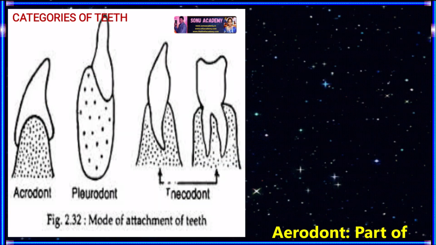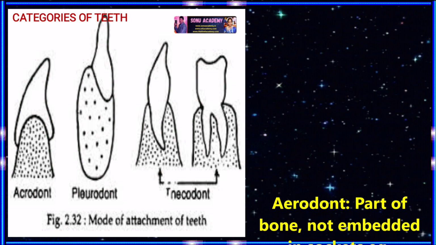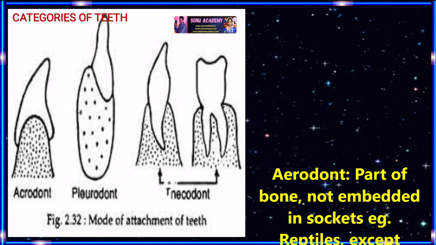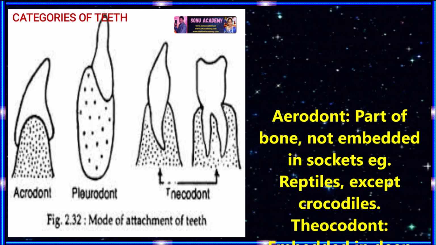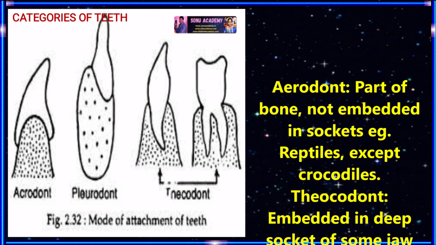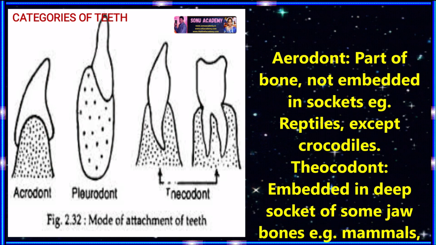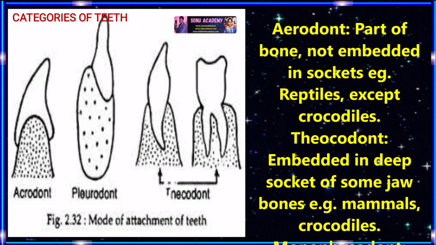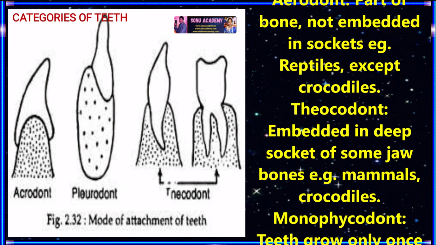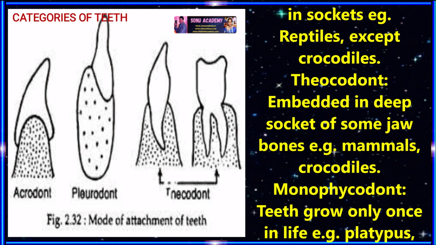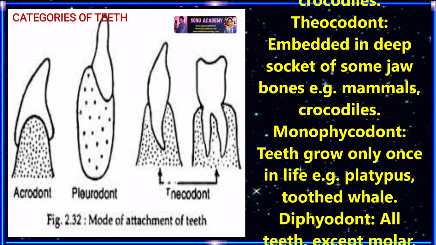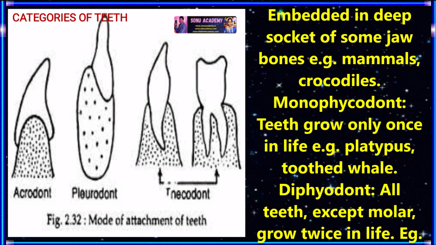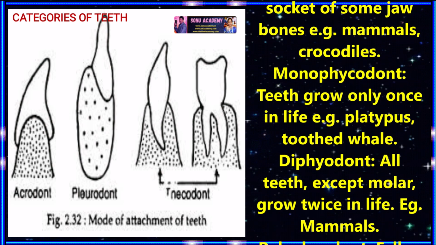Children, now let us discuss the categories of teeth. First one is acrodont. Acrodont teeth are attached to the surface of the bone, not embedded in sockets. Examples are reptiles except crocodiles. Next one is thecodont. This type of teeth is embedded in deep sockets of the jaw bones. Examples are mammals and crocodiles. Next one is monophyodont. This type of teeth grows only once in life. Examples are platypus and toothed whale.